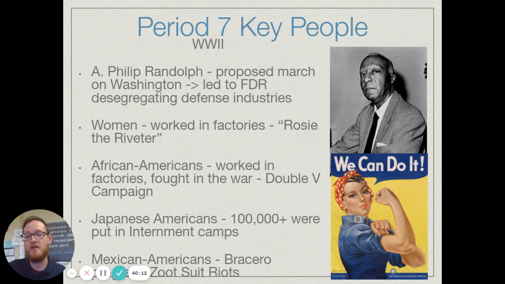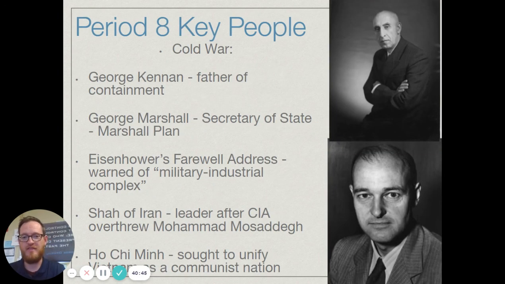We mentioned the Japanese Americans and how 100,000 of them were put in internment camps, and then Mexican Americans with the Bracero program, but you would also have the Zoot Suit riots, which happened out west. As a result, Mexican Americans would wear these suits that were made of a lot of fabric. Some Americans, especially servicemen, saw this as anti-patriotic because they weren't conserving, and that leads to riots there where you will have some Mexican Americans beat up and harassed as a result of that.